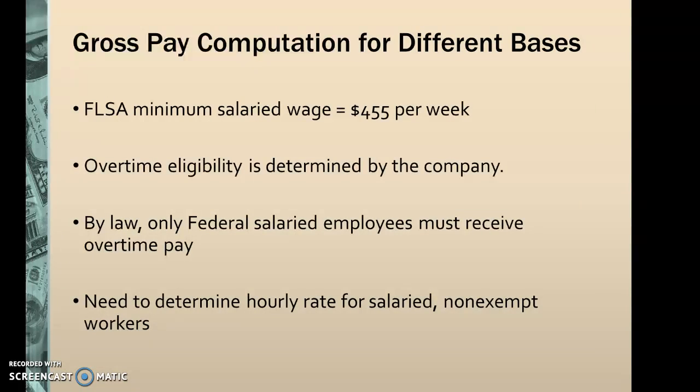The other items that we're going to talk about in this example here is gross pay compensation for different bases. And this is covered on pages 88 and 89 in your book. Plaza's minimum wage salary is $455 per week. Overtime eligibility for an employee is determined by the company. By law, only federal salaried employees must receive overtime pay. So we need to determine the hourly rate for salary non-exempt workers.